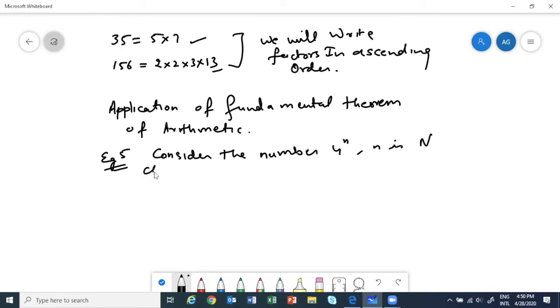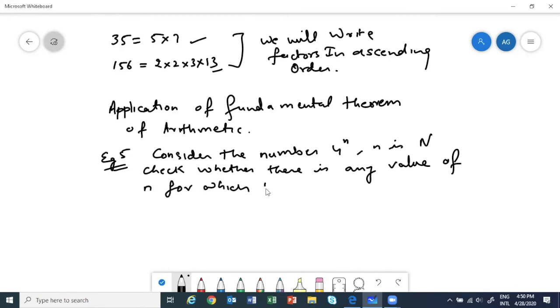Then you have to check whether there is any value of n for which 4 power n ends with digit 0.